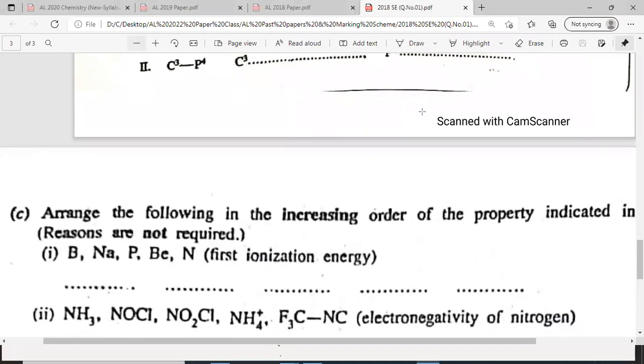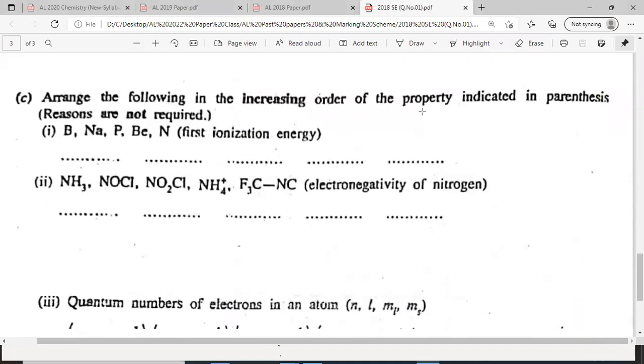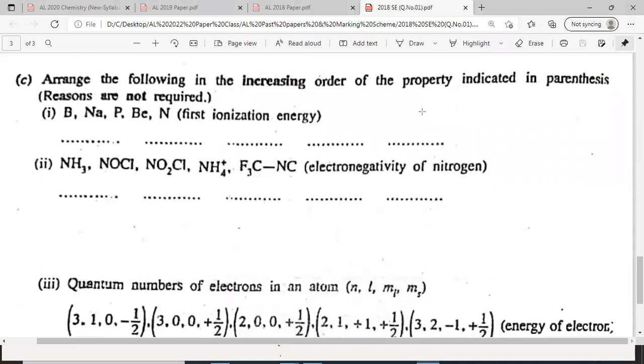Arrange the following in increasing order of the property. Highlight the words increasing order. Reasons are not required. First ionization is very easy. You can use the periodic table. For first ionization, first check whether they belong to the same period or not.